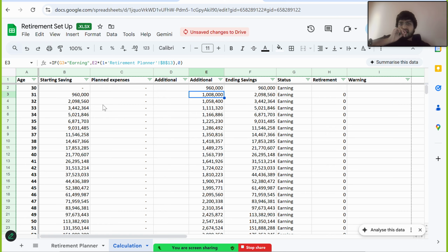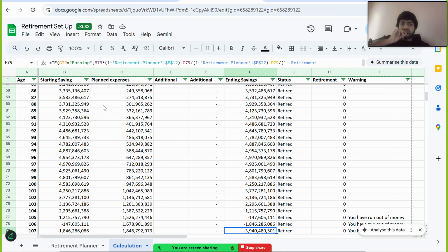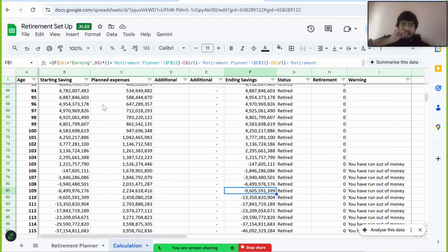So the next year you're going to be having an additional amount, right? That's 5% extra that you're going to contribute. So like that, the calculation goes. So once you run out of money, that's at around 105 years. So again, this also doesn't satisfy.